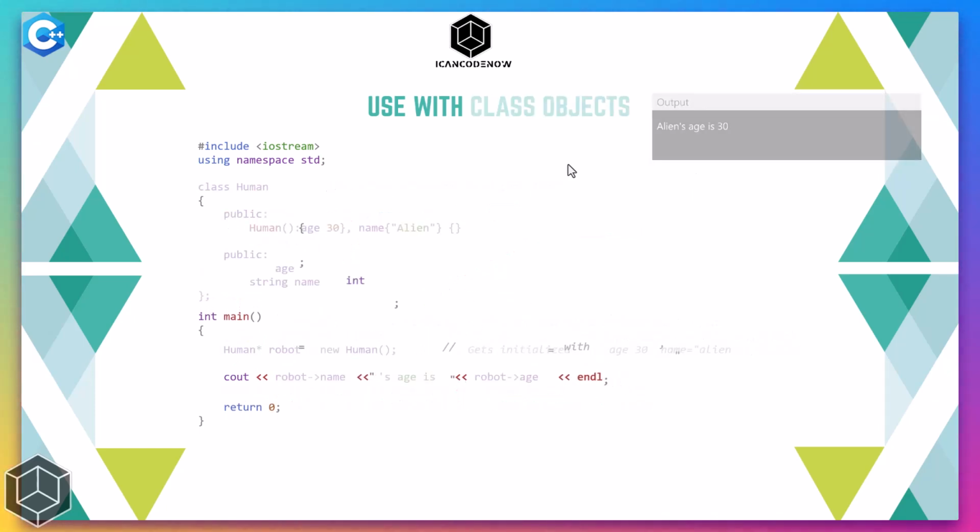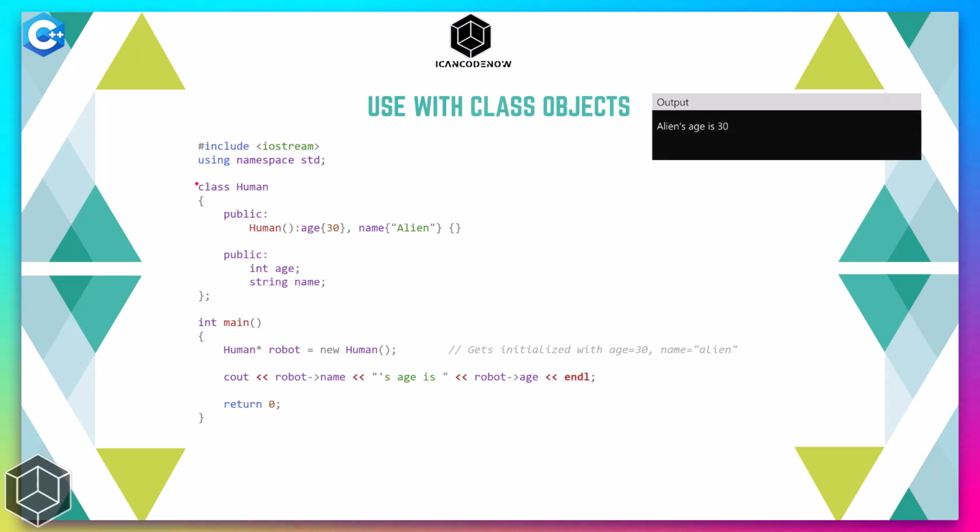We can use the auto keyword on user-defined data types like classes and structs. So here I have defined a simple class, and if we try to declare the object of that class, normally we do it like this, and if we print these two members of that object, we get these values. But with the auto keyword we can simplify this by replacing this Human and star with the auto keyword. The compiler knows that since new Human is being assigned, its type will be a Human pointer, and the output remains the same as you can see.